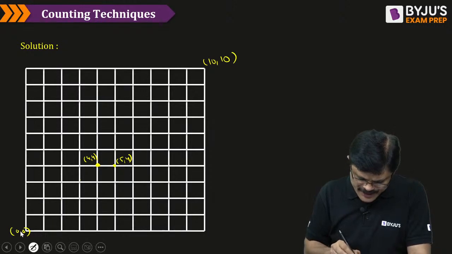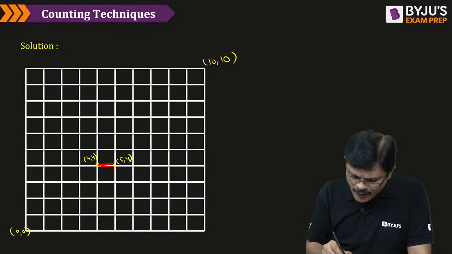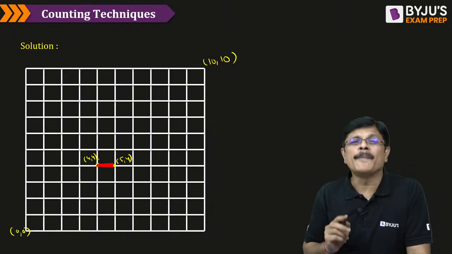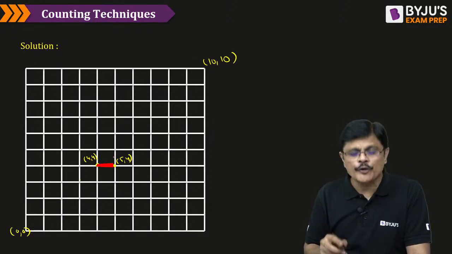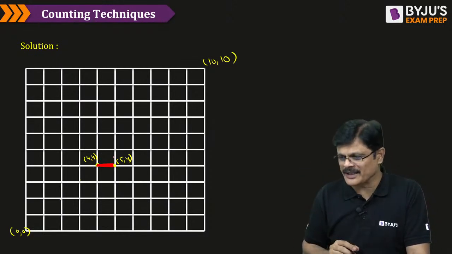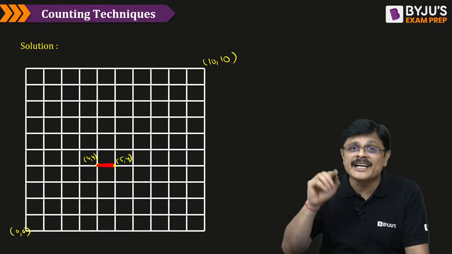Now you are not allowed to take this particular path, that is 4,4 to 5,4. How many distinct paths are there with this condition?